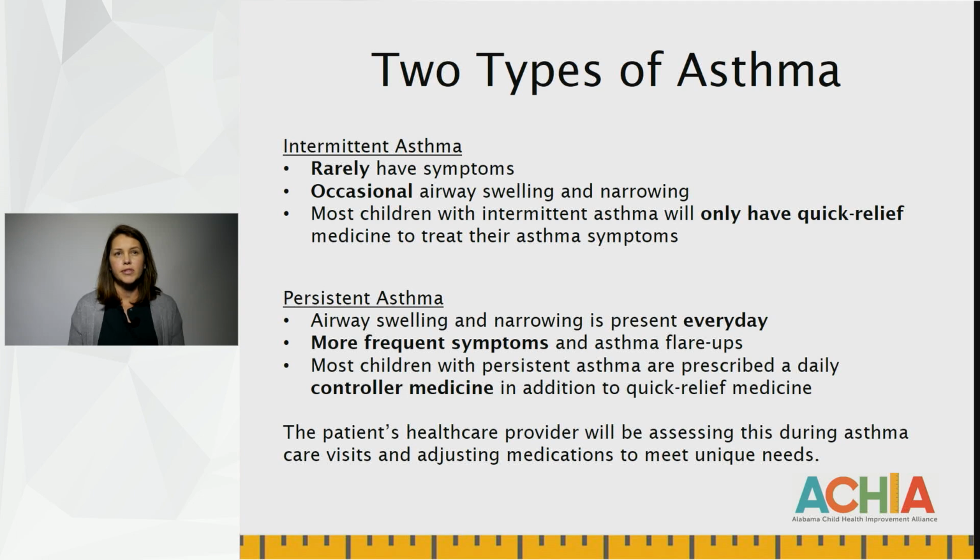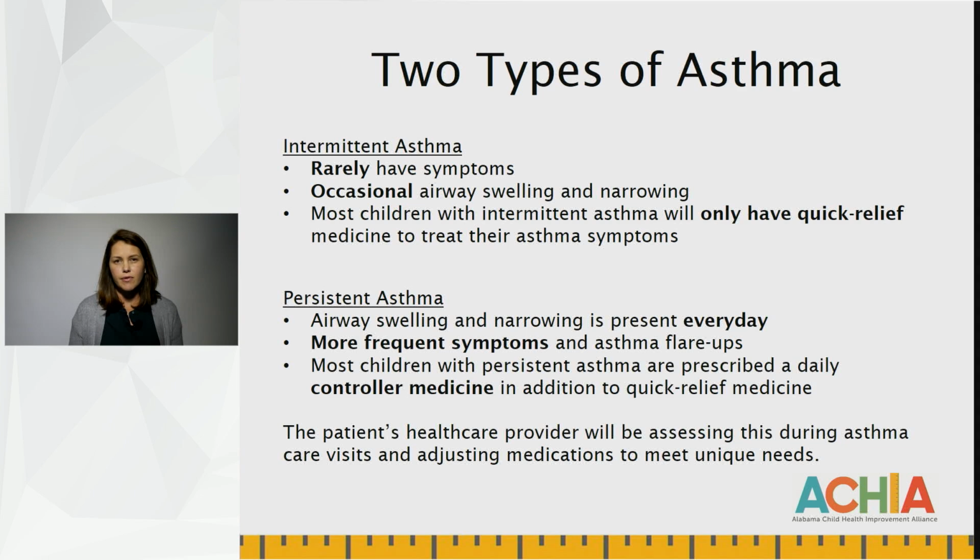However, children with more persistent asthma have some level of airway swelling and narrowing present every day, which requires more chronic medications and daily controller medications to control their asthma. More frequent symptoms and asthma flare-ups are much more common in children with persistent asthma. We will discuss asthma medications in another education module.